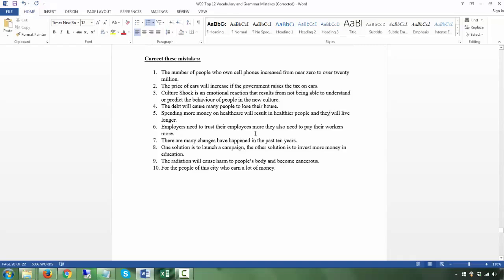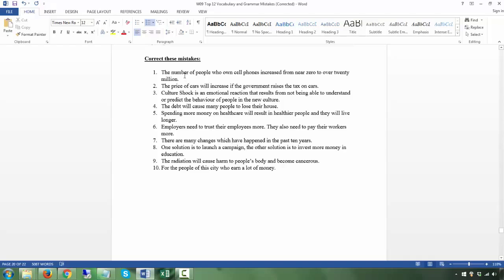Employers need to trust their employees more. This is a run-on sentence. You need a full stop. Okay, because this is one clause, full stop, no conjunction, another clause. There are many changes. This is a very common mistake for the double verb. Every time you have there are, don't forget that this is a verb. So you have double verbs, two verbs here. So you have to use there are many changes which happen.